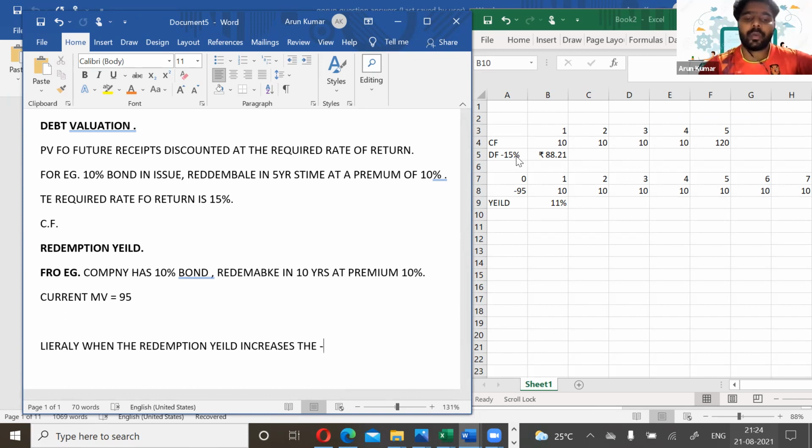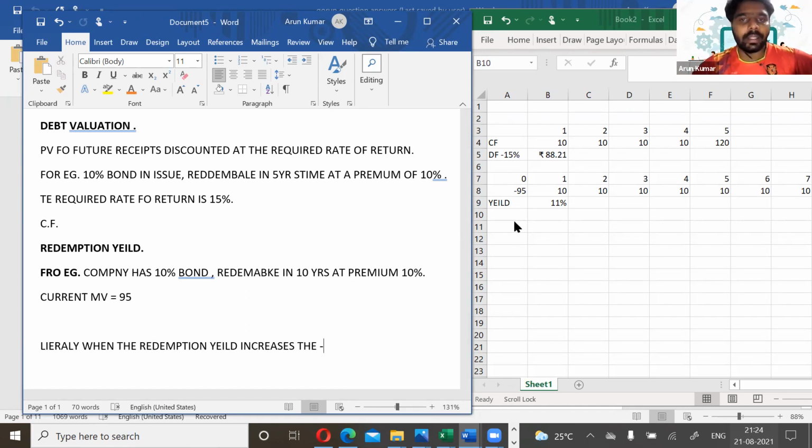Will it go up or will it go down? Can you reply in the chat?